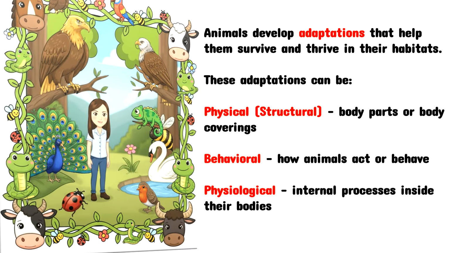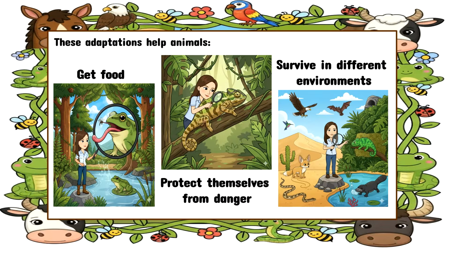Animals develop adaptations that help them survive and thrive in their habitats. These adaptations can be physical or structural, which means body parts or body coverings; behavioral, how animals act or behave; and physiological, which means internal processes inside their bodies. These adaptations help animals get food, protect themselves from danger, and survive in different environments.